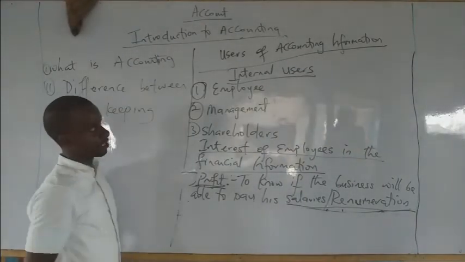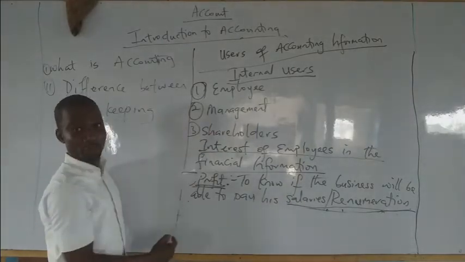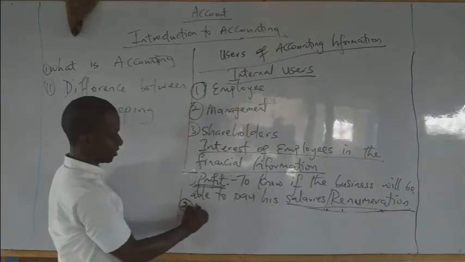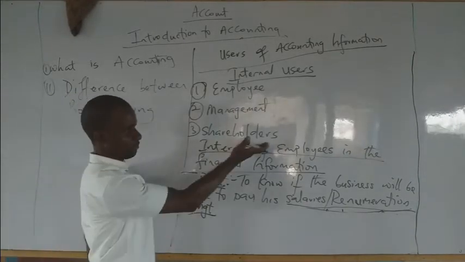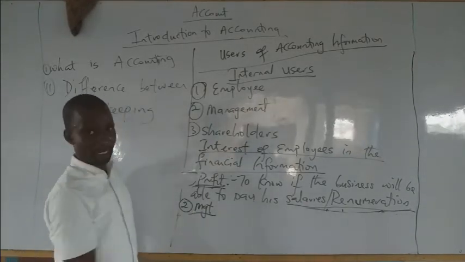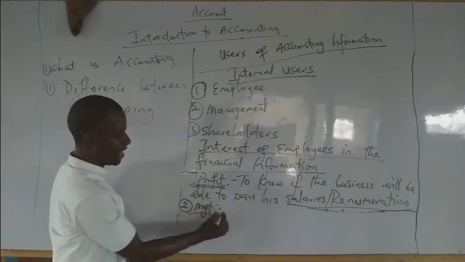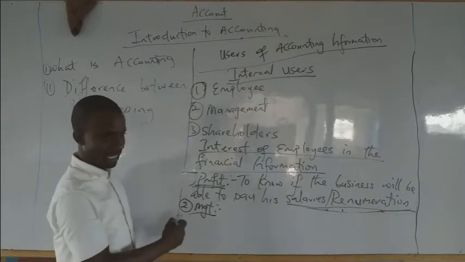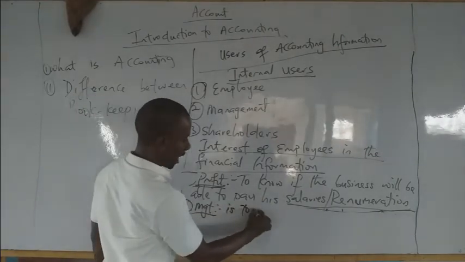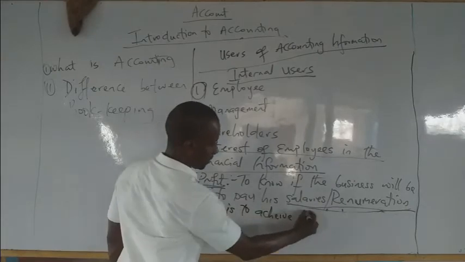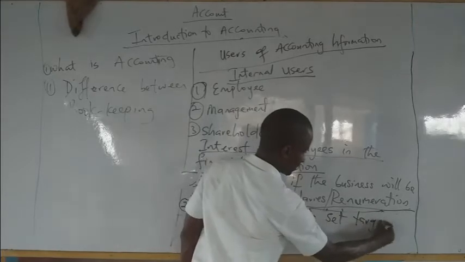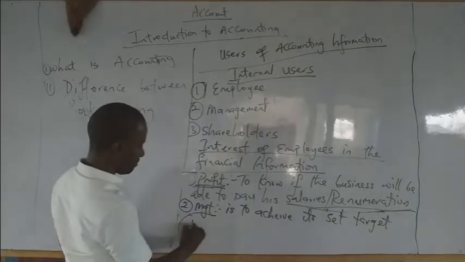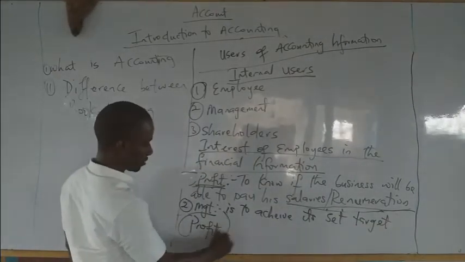Now, the second set of people we're going to look at, number 2, are the management. What is the interest of management in the financial information? The major interest of this management is to achieve its set targets, which is usually measured in profits.